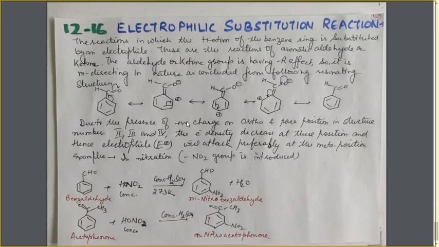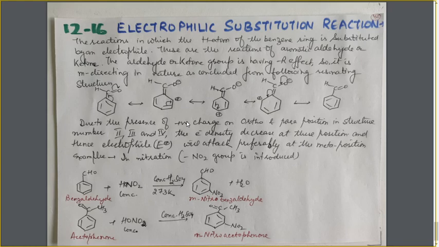Now next is electrophilic substitution reaction. Now what are these electrophilic substitution reactions? Those reactions in which the H positive ion is replaced by some other electrophile. These are the reactions which we usually study in case of the aromatic compounds. In the aromatic compounds, the hydrogen atom from the benzene ring is replaced by some other electrophile, that is electrophilic